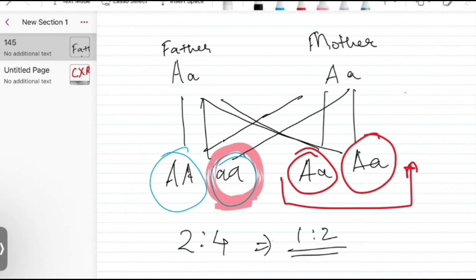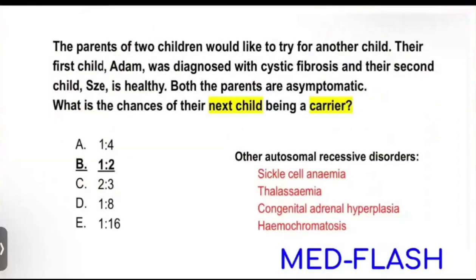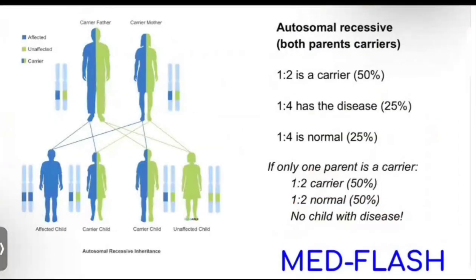So when you come across these kinds of questions, just make a Punnett square. Okay, every time make a Punnett square. This is how I learned genetics. So this makes it easy for me to solve by doing a cross matching. What you can do is, if you are comfortable with the Punnett square, just make a quick Punnett square for your own comfort. All right. Any question of genetics, make a Punnett square. That's a pro tip. Coming to the next question.